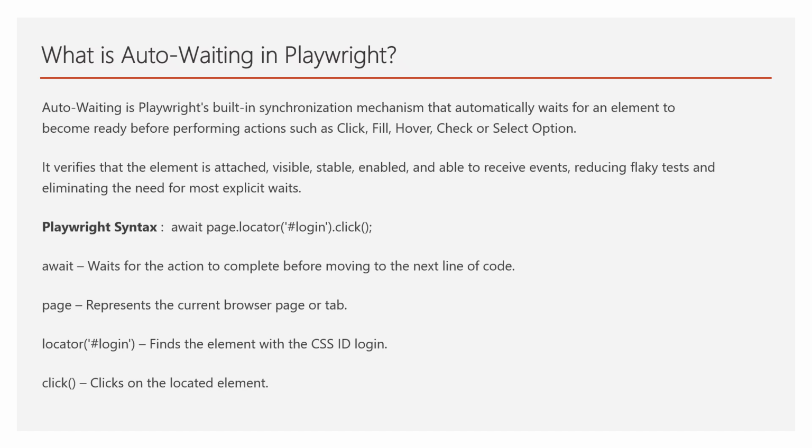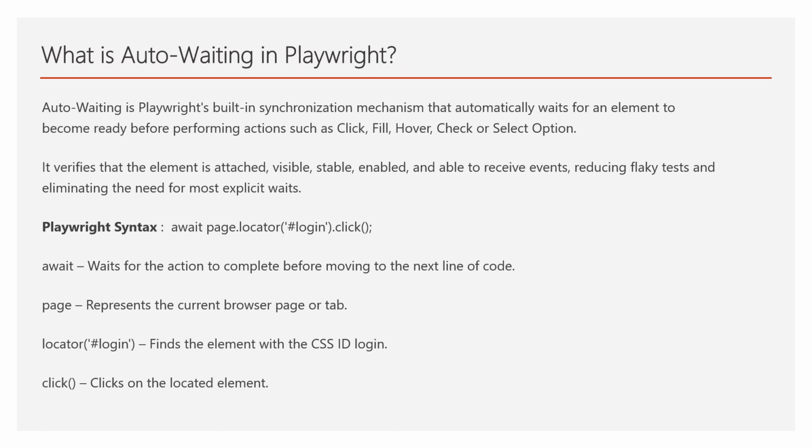Here the syntax is await page.locator. In brackets, we can provide the element. After that, we can perform the operation dot click. Here I have given a detailed explanation of the Playwright syntax which we will use. Playwright automatically waits until the login button is ready and then performs the click operation. This is cleaner code, faster executions, and fewer failures.